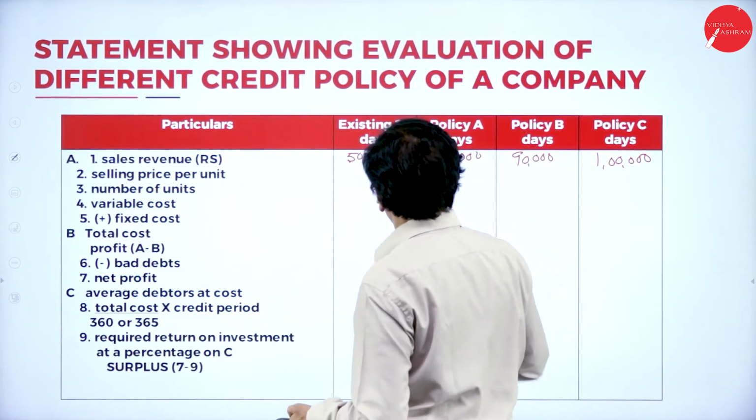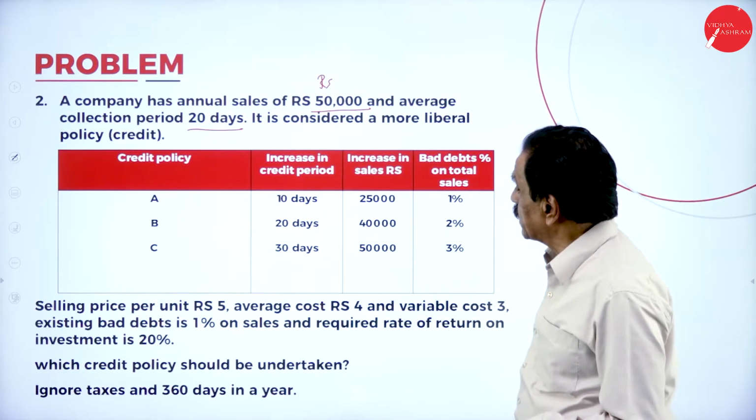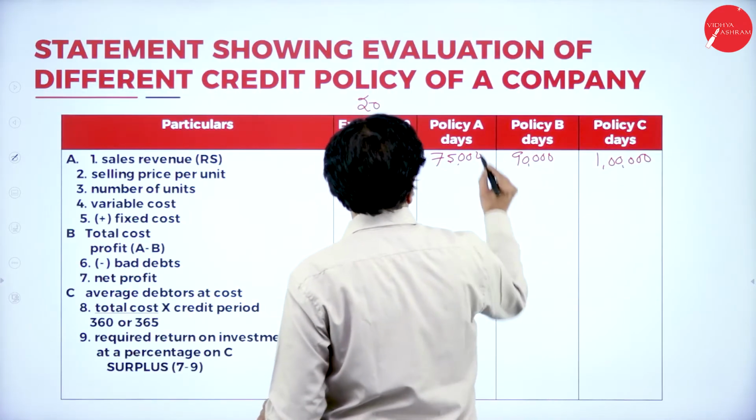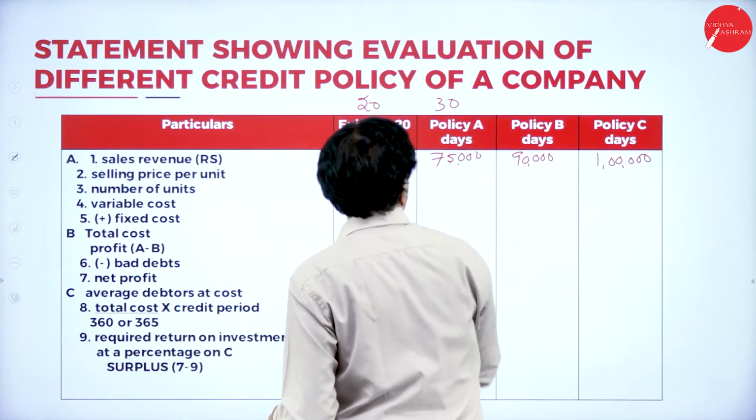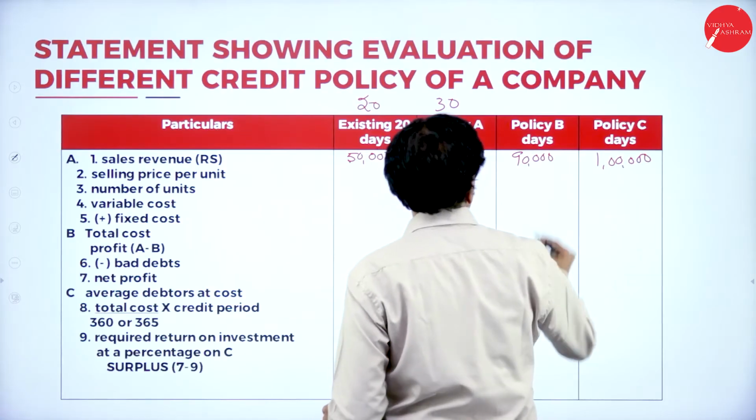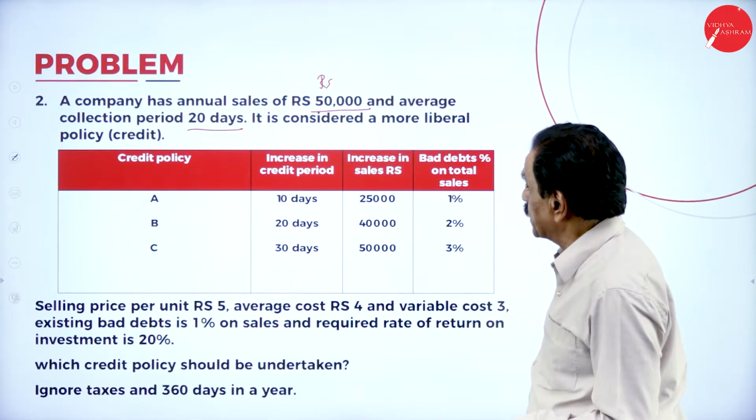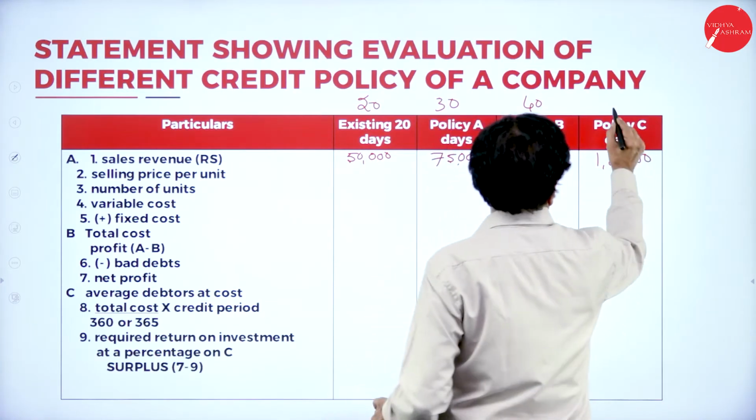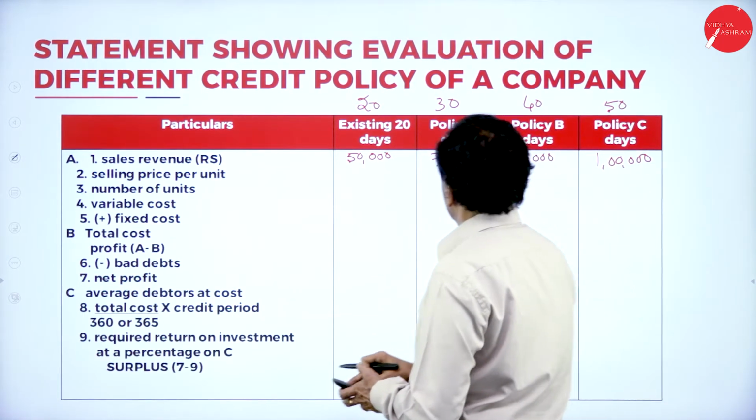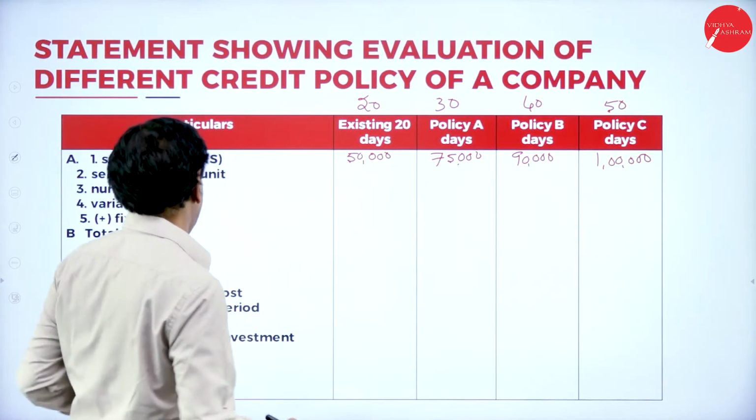Now, existing period is 20 days. So policy A increase by 10 days, it becomes 30 days. Policy B increase by 20 days, it becomes 40 days. Policy C increase by 30 days, it becomes 50 days. So 20 days, 30 days, 40 days, 50 days.